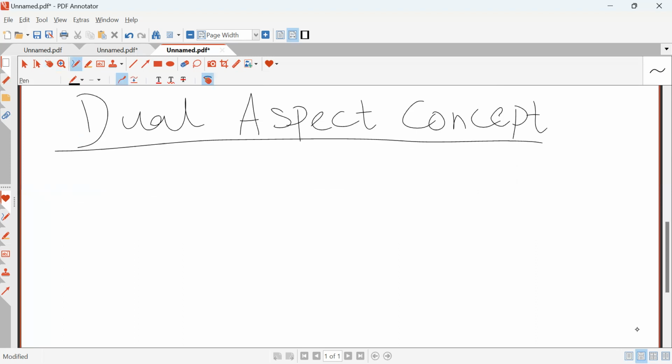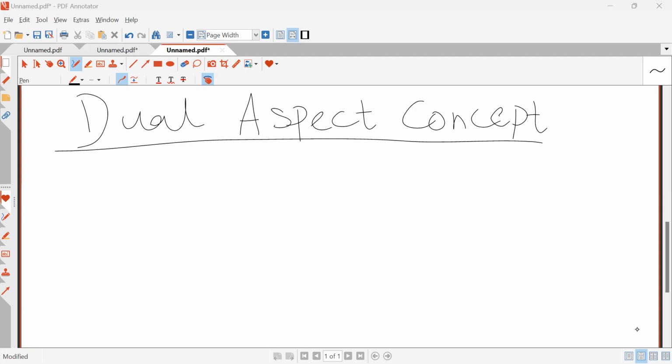Okay, beta. So the next concept we have is dual aspect concept. But how can I memorize all of them? Can you send me the notes or something for it? I have shared the notes already with you. I think so. Oh, cool. This is the third time I'm sharing it. I'll send it again, beta. You can check. Download kar lena. You can download.